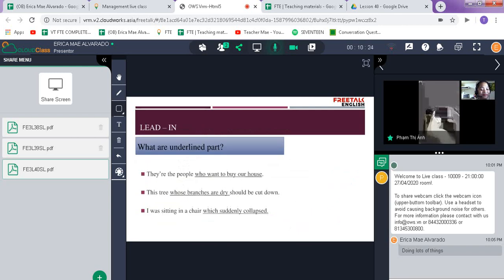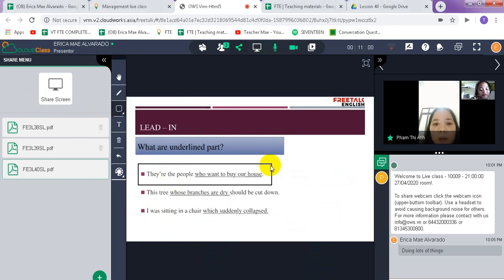Okay? So, here it is. Can you read it? Oh yes, I can read it. The first: what are the underlined parts? They are the people who want to buy our house.